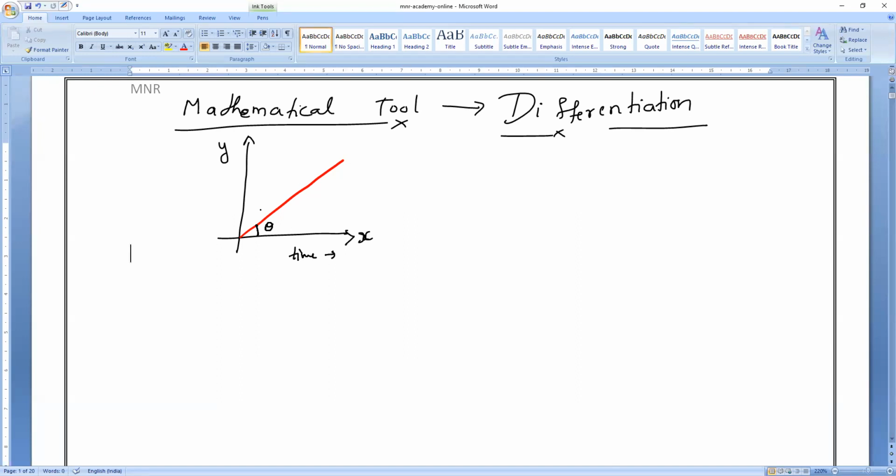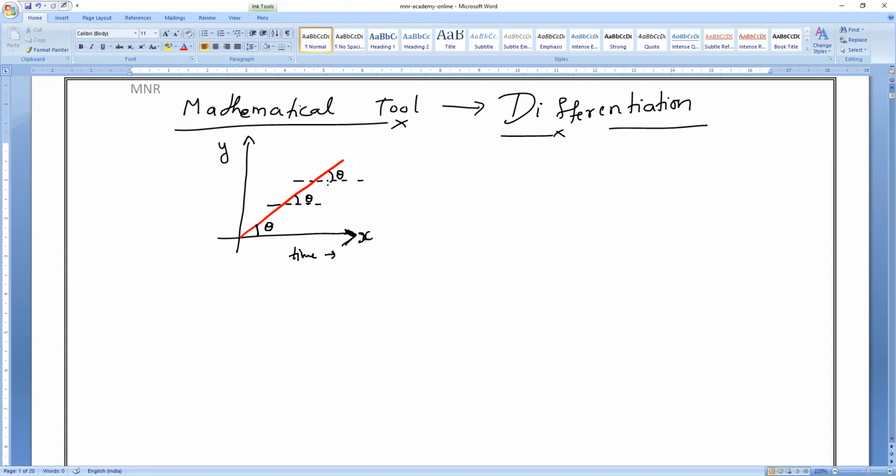Now, for the given straight line, the linear graph, if I measure theta here and theta here, are both the same? Rudreshwar? Yes. For a given line, if it is a uniform motion, if I measure theta for a given slope, for a given graph, everywhere theta is equal to what? Theta is equal to constant. Yes or no? Please respond, all of you.